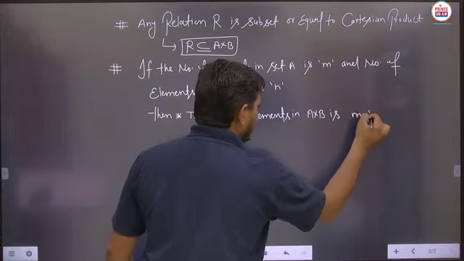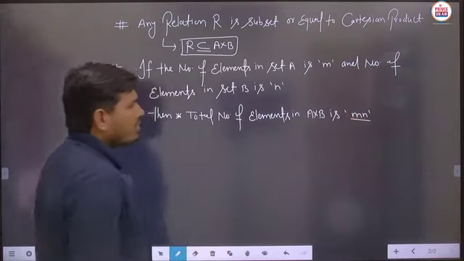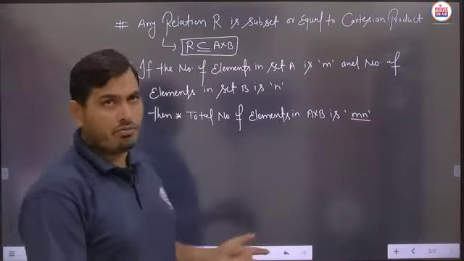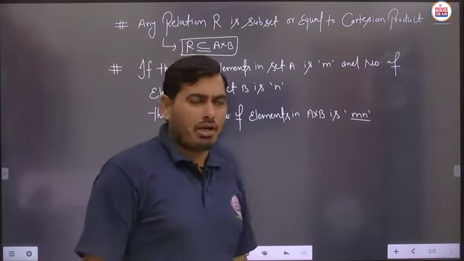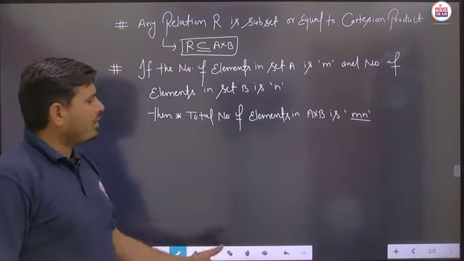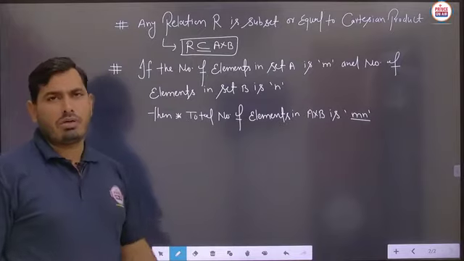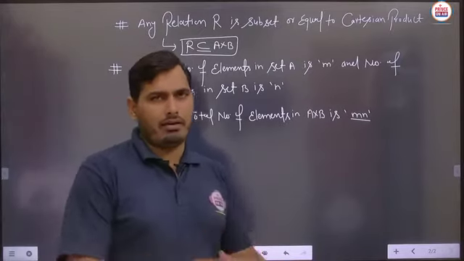I think each and every student knows very well about this part. Suppose any relation is defined from set A to set B, where the number of elements in set A is M and the number of elements in set B is N. Then the total number of elements in A cross B will be equal to M into N. Is it clear?